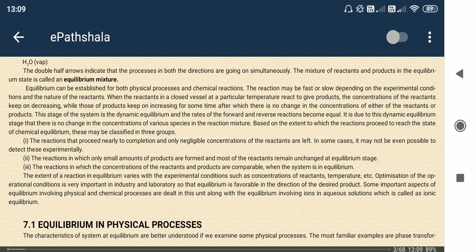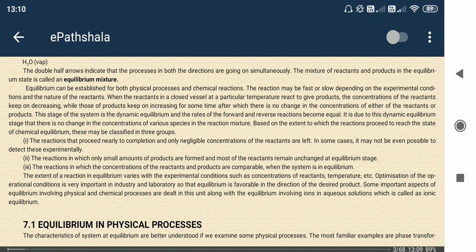When forward and backward are at the same rate, meaning whatever amount of solid is changed to liquid, the same amount of liquid is changed to solid, then ultimately we see no change. As a result, we can see in the container or the reaction mixture that no reaction is occurring or no change is seen, right? So this is the equilibrium state.